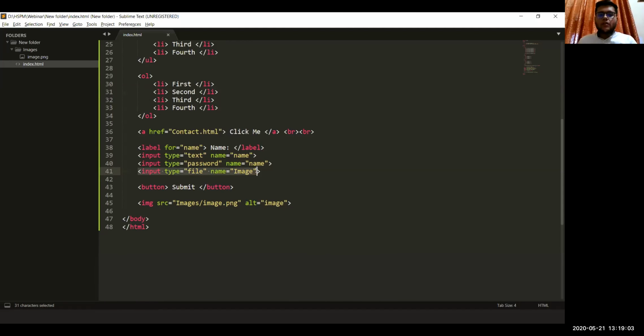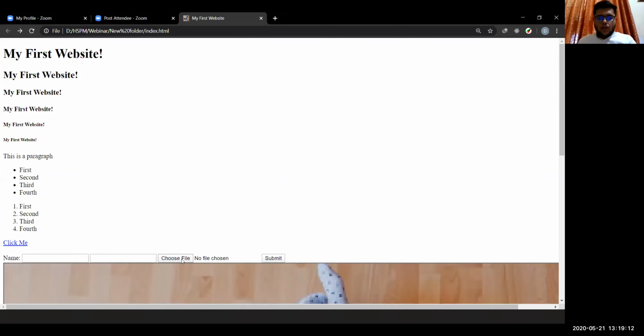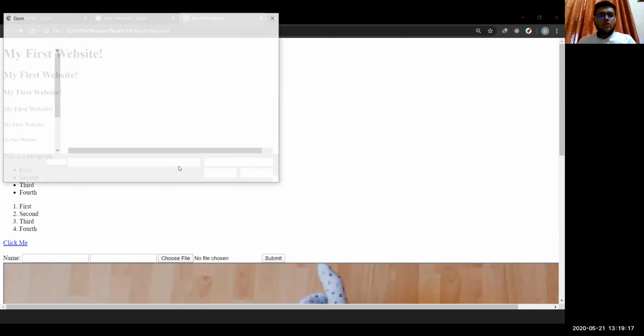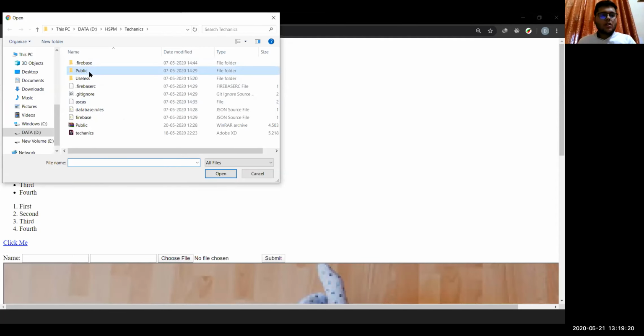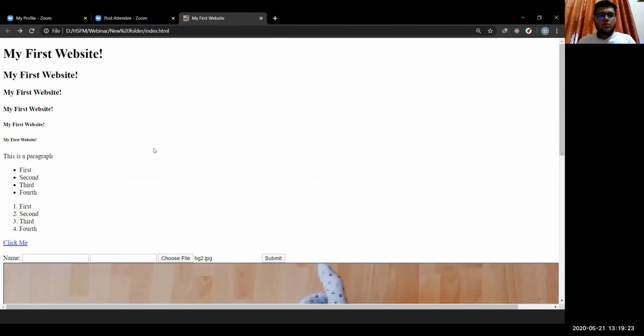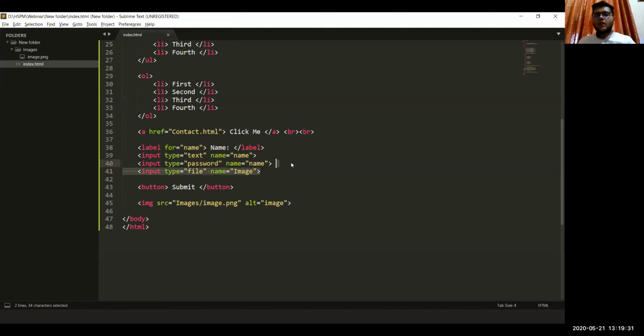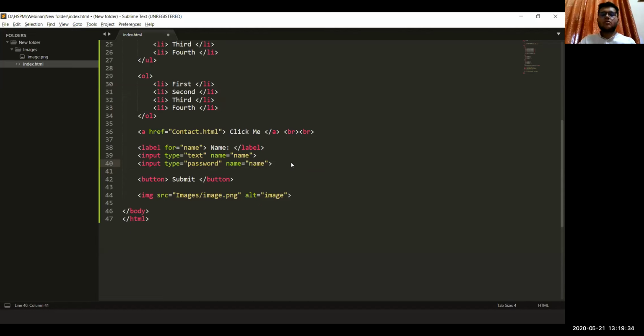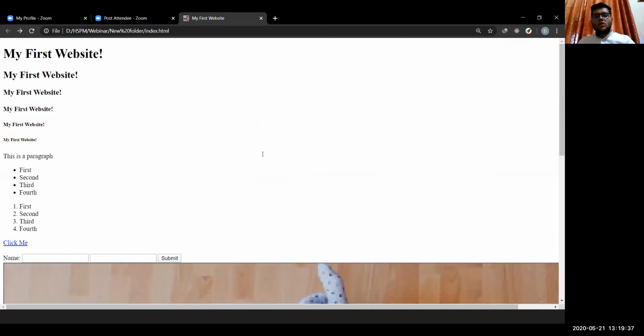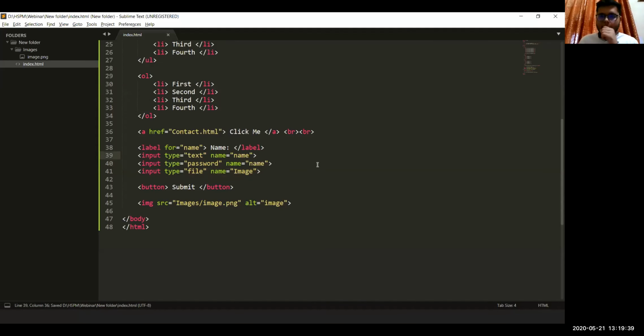I have just created one more input, and its type is file. So when we save it and run it, we see that this button of choose file appears. When we choose a file, we can pick anything, and it uploads the file onto the browser. So that is how you can upload a file or an image. Now, explain how to select path.